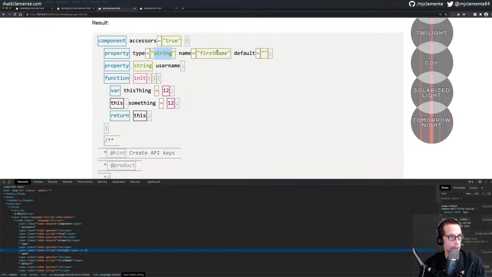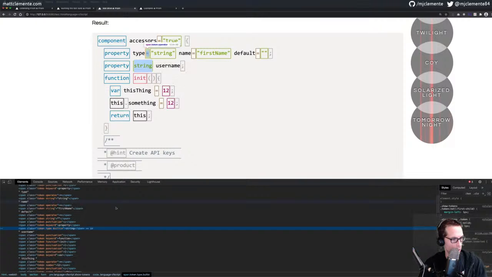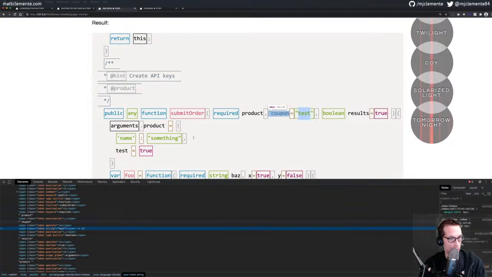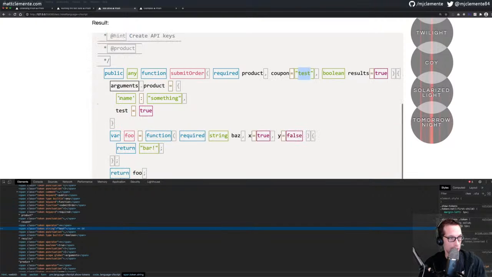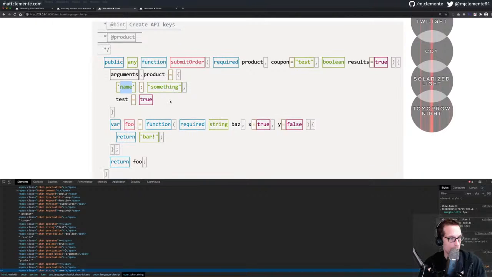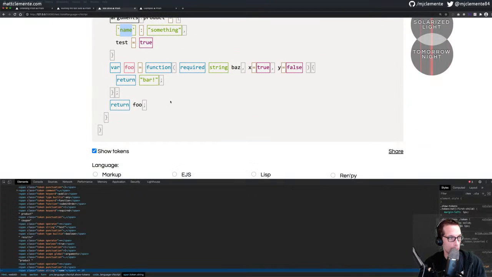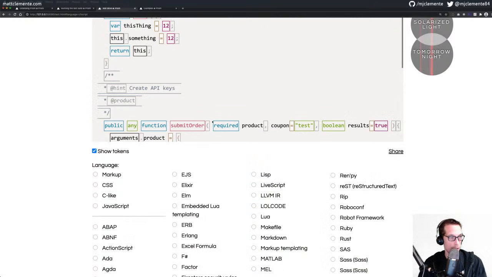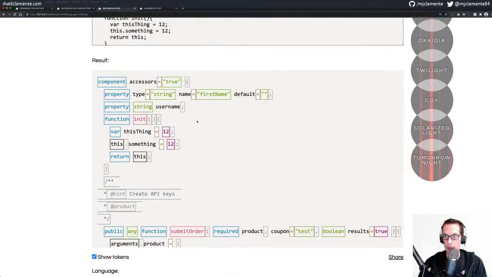String, string, string. The word string is being highlighted. Why is the word string being highlighted? The word string is being highlighted as a built-in. Okay, so that's just matching the formatting there. Everything I had set as a string is still being captured with this change. Okay, so let's close this.